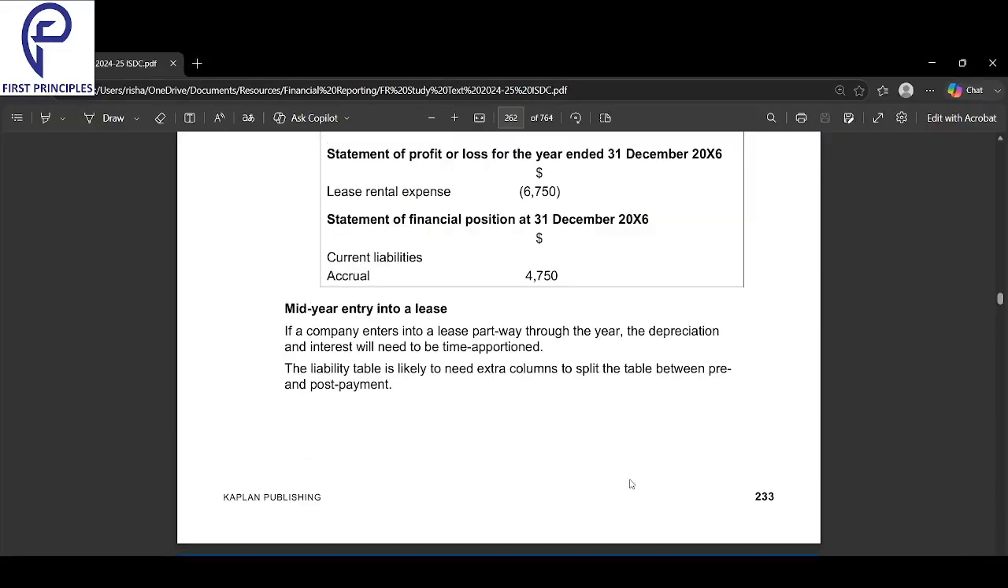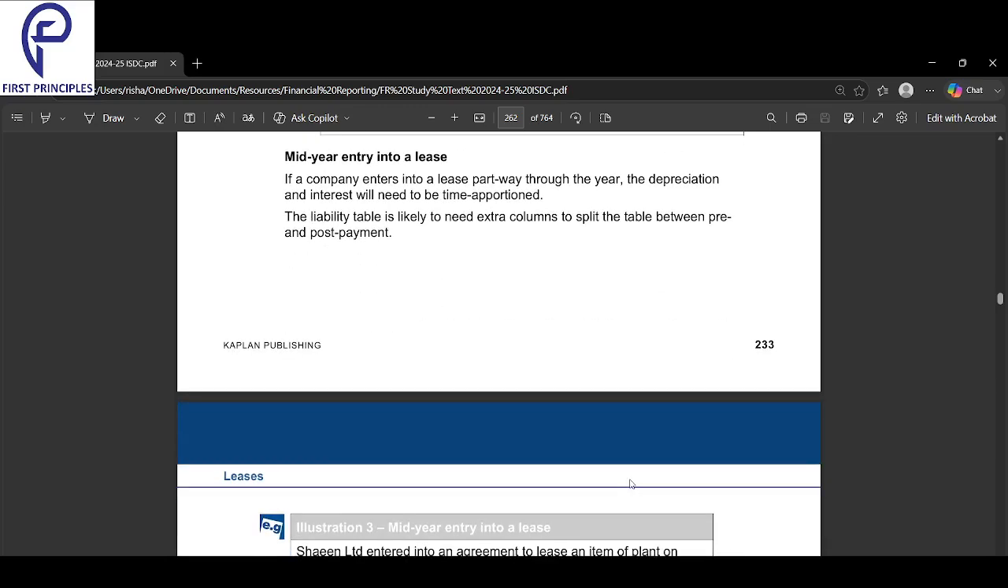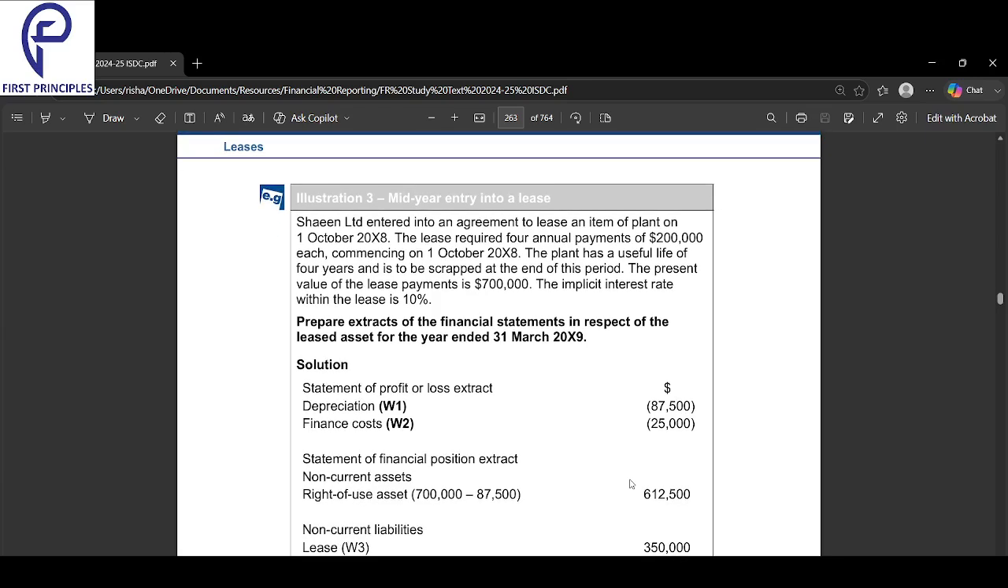Okay, starting off with the next part of the chapter on leases, we'll look into the topic of mid-year entry into the lease. Let's quickly get that done. So automatically you understand what we mean by that: you get into a lease agreement partway through the year.